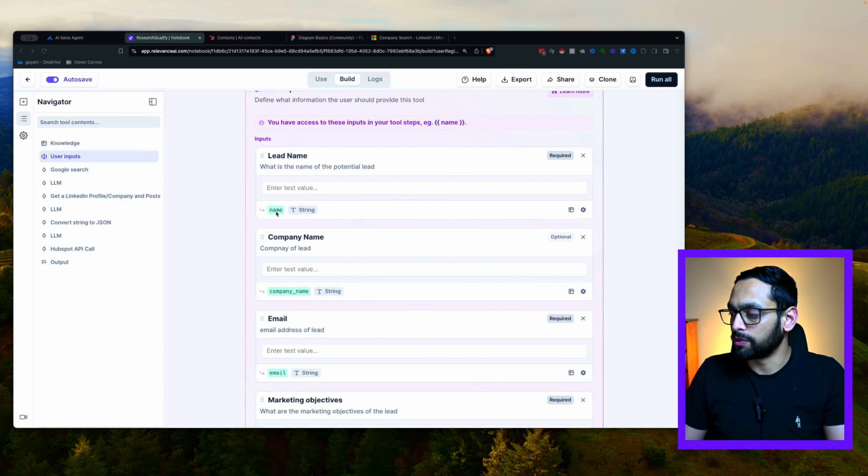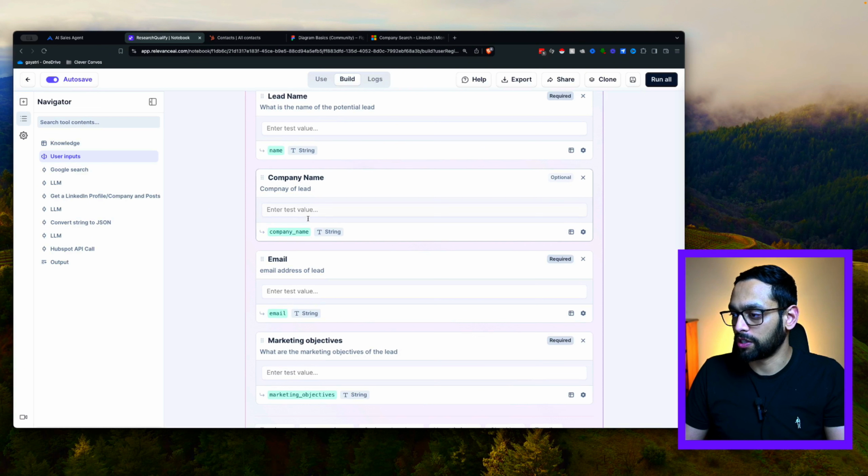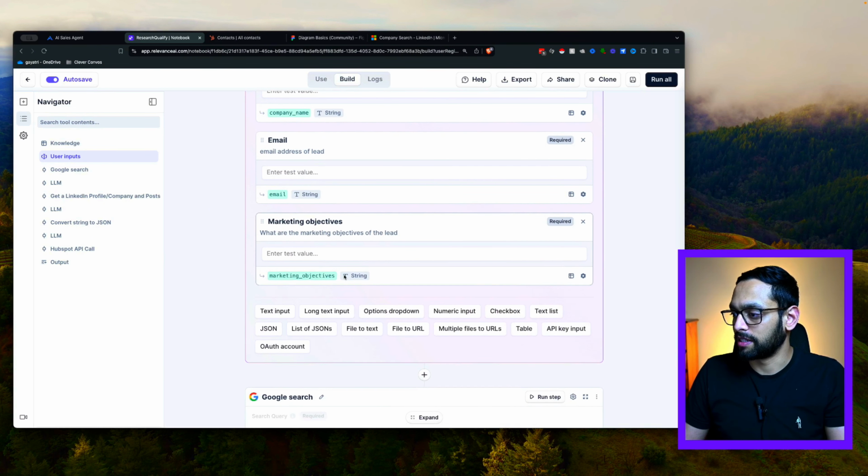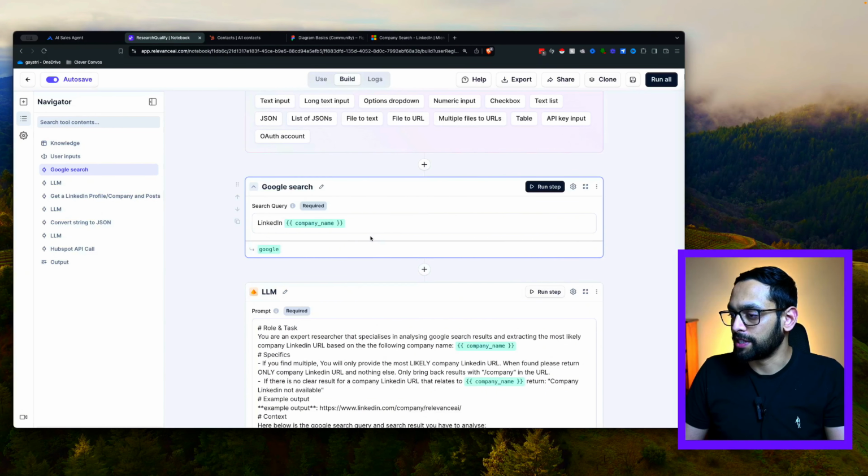To set up the variables, you can give it a description in terms of what exactly the name of the variable is, and a sort of short descriptor in terms of what exactly the variable is for. Then this is where you define the variable name for the system, and you can define what format you want it to be. And similarly, we've got all 3 of these variables with their names and the format and the variable type. The next step is to then qualify the lead.